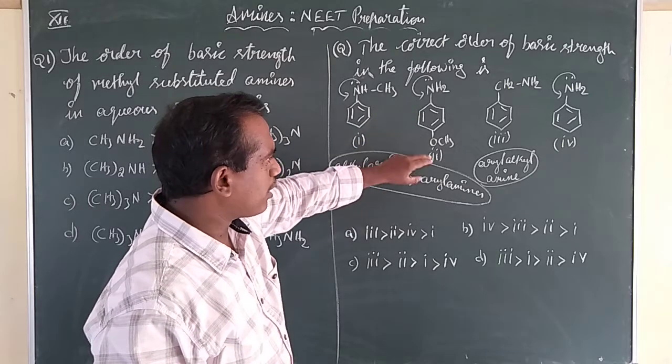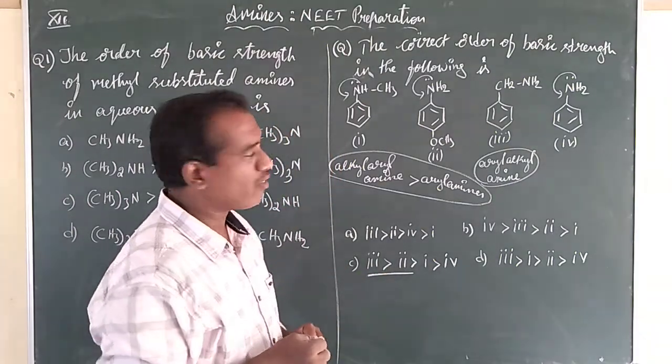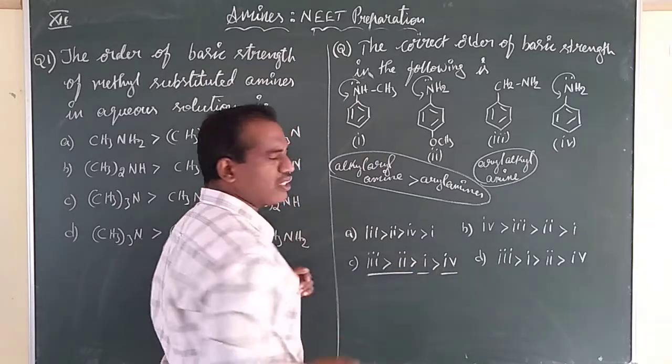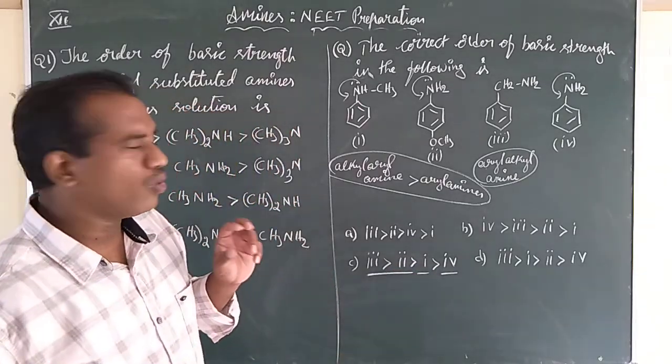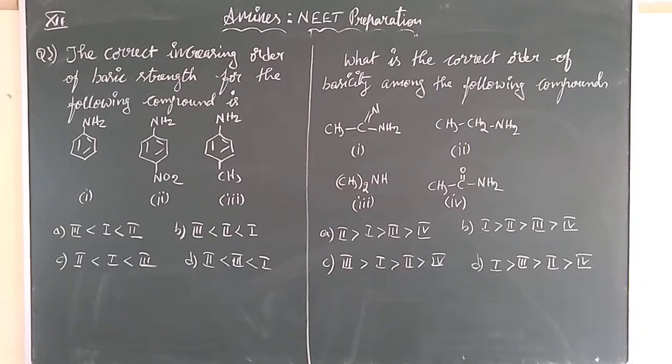Hence, after the 3, next priority will compulsorily be 2. After that, we have the first one, and the least one is the 4th. Once you read out the concept and recall it, it will be clear for you. You can see the next question here.